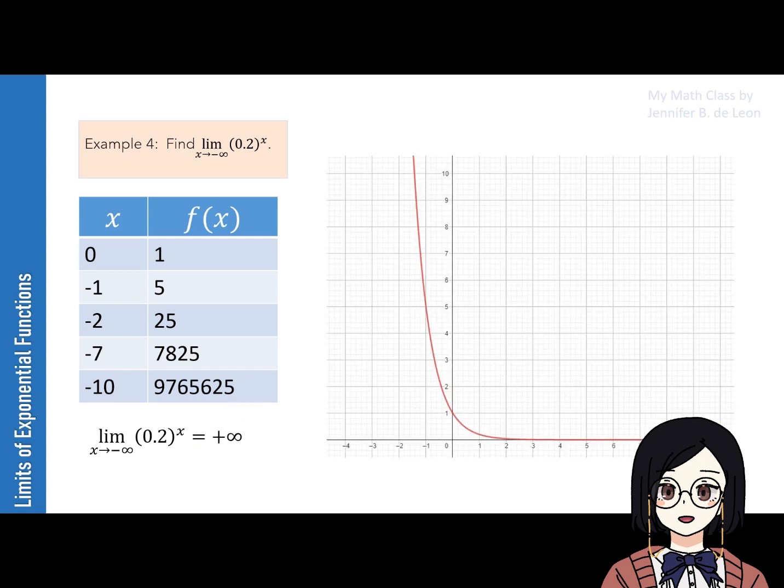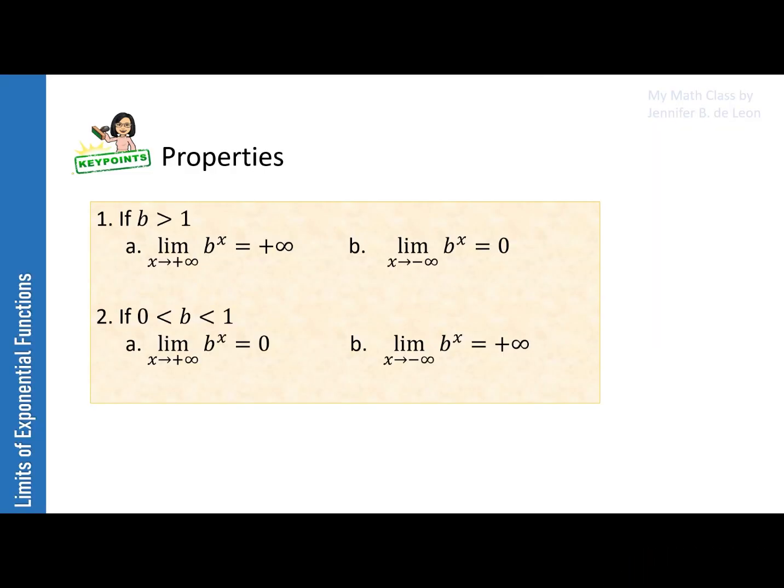Let's confirm using graphs. Looking at the graph, we can clearly see that as x approaches negative infinity, the graph increases without bound. This means that the limit of 2/10 raised to x as x approaches negative infinity is positive infinity. From these examples, we can derive the properties of limits of exponential functions.